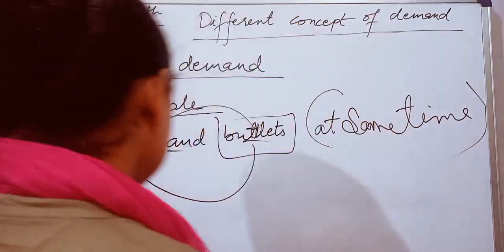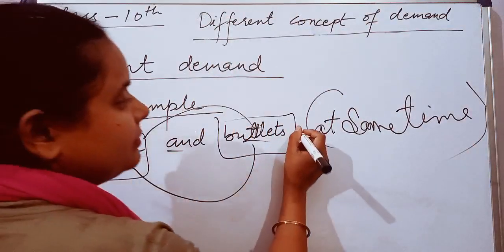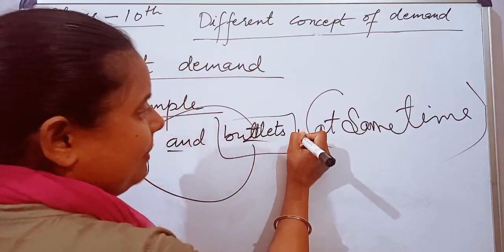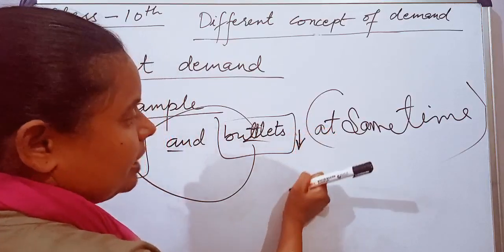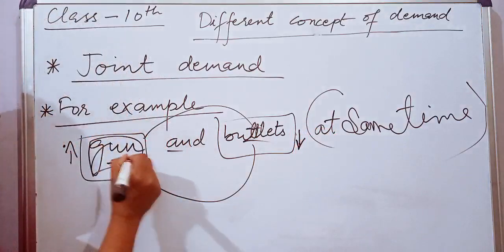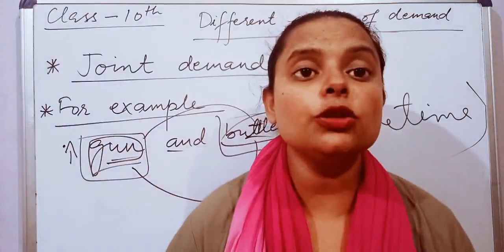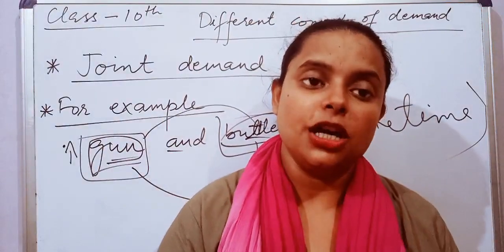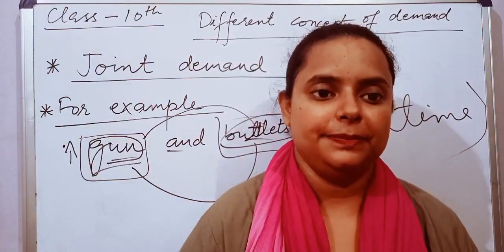If the price of this increases, then what will happen? Its demand will decrease. Because when one does not purchase guns, what will he do with bullets? So it is joint demand. They are used at the same time period, so jointly they are used. So it is known as joint demand.